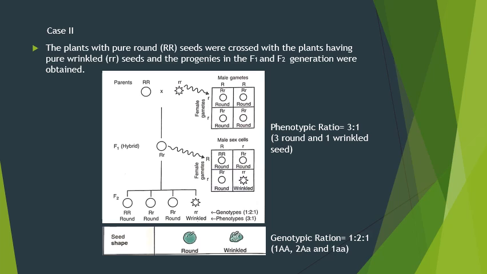Let's see the phenotype. Phenotype will be 3:1. Phenotype is a visible feature of the plant. So 3 round seeds and 1 wrinkled seed.